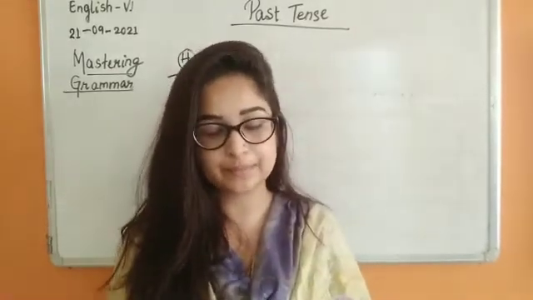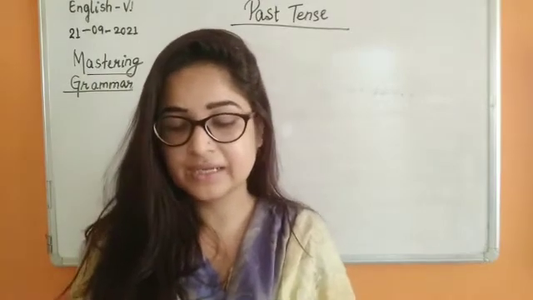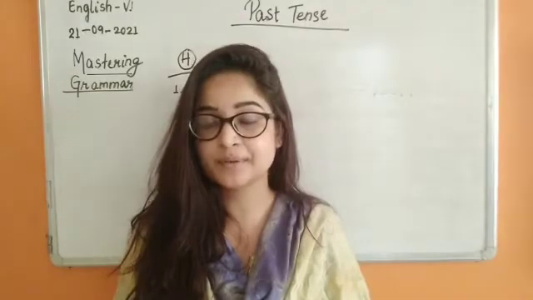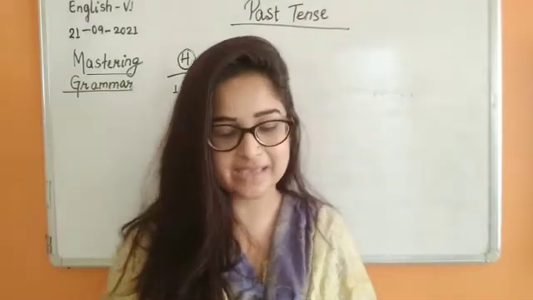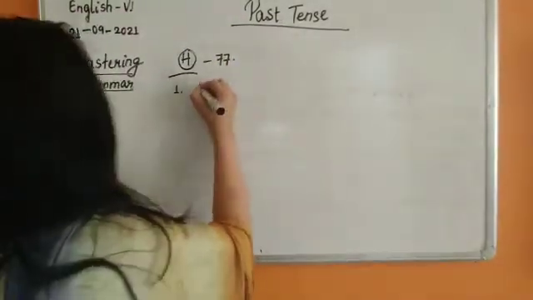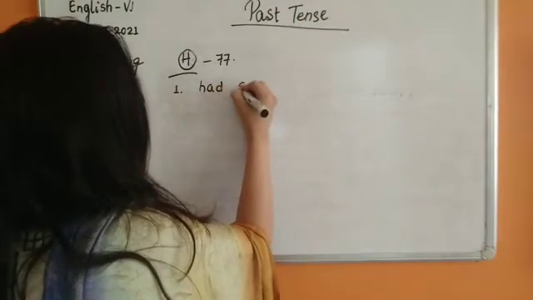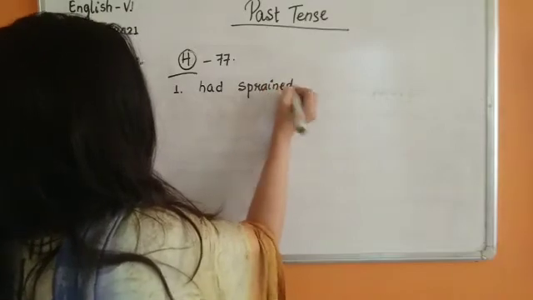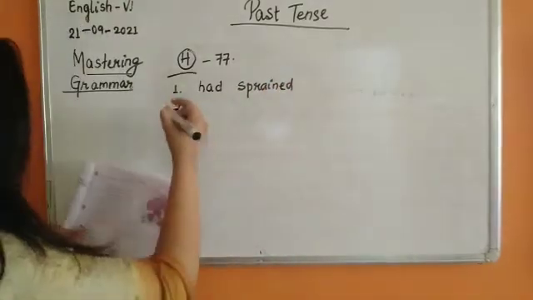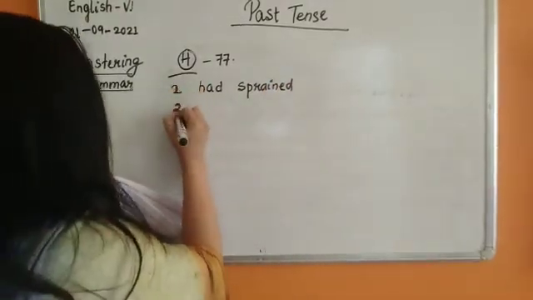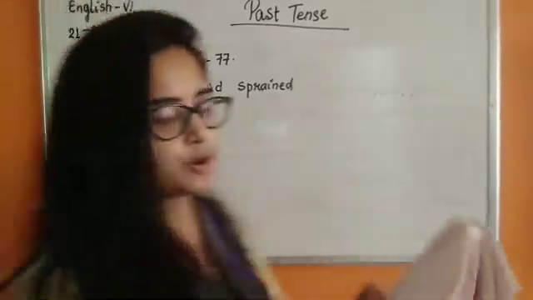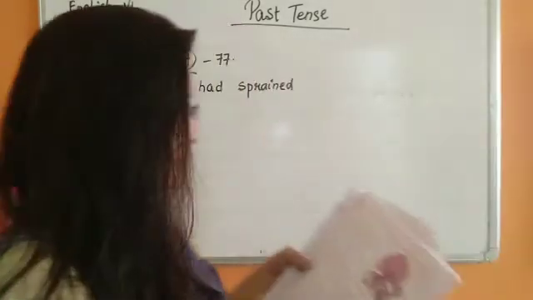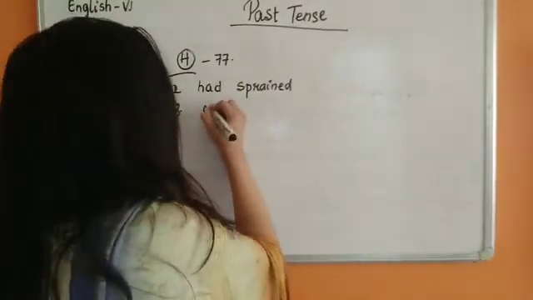Now let's move to number 2. Gautam Gambhir sprained his ankle before he went to the stadium. So past perfect. Had sprained his ankle. Number 3 now. The boys went on a holiday. We have to use past continuous. So the boys were going.